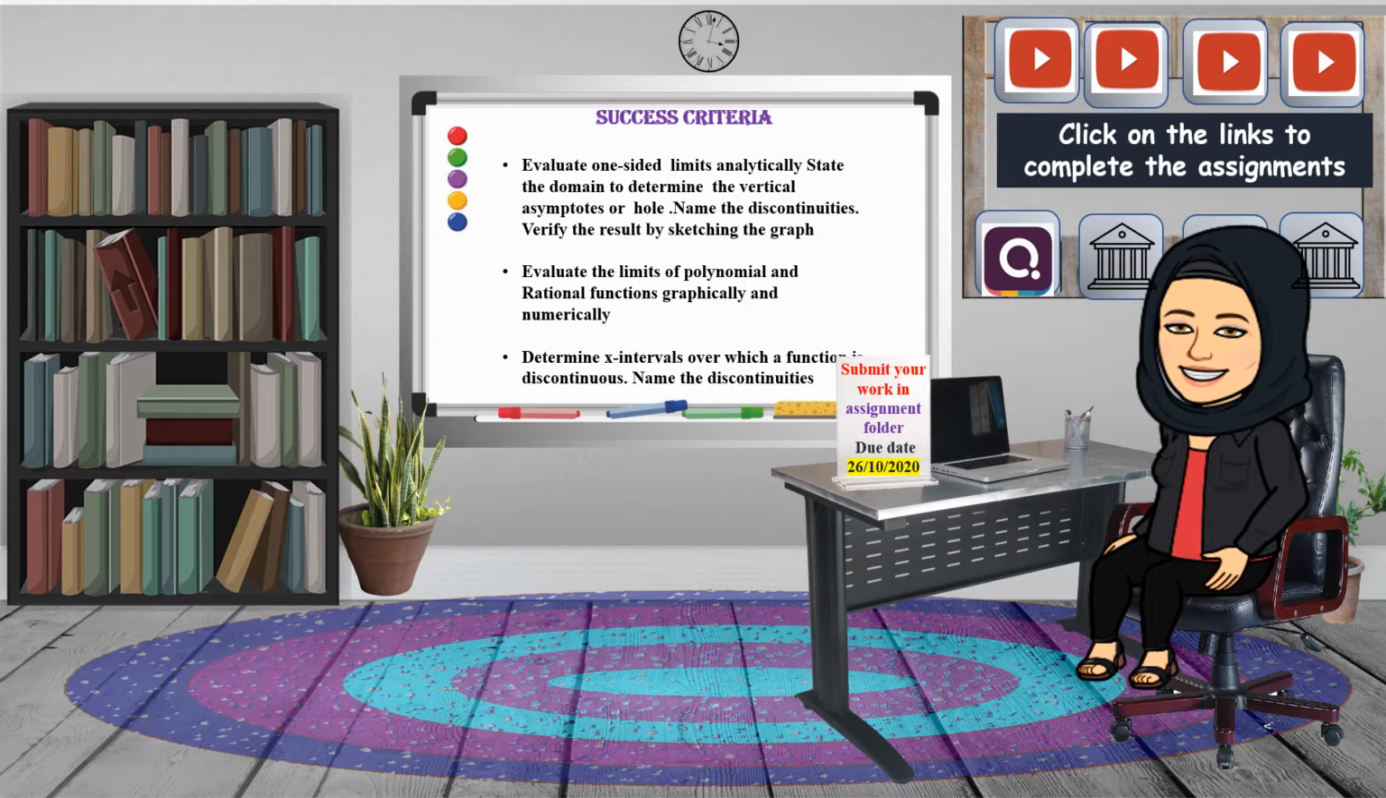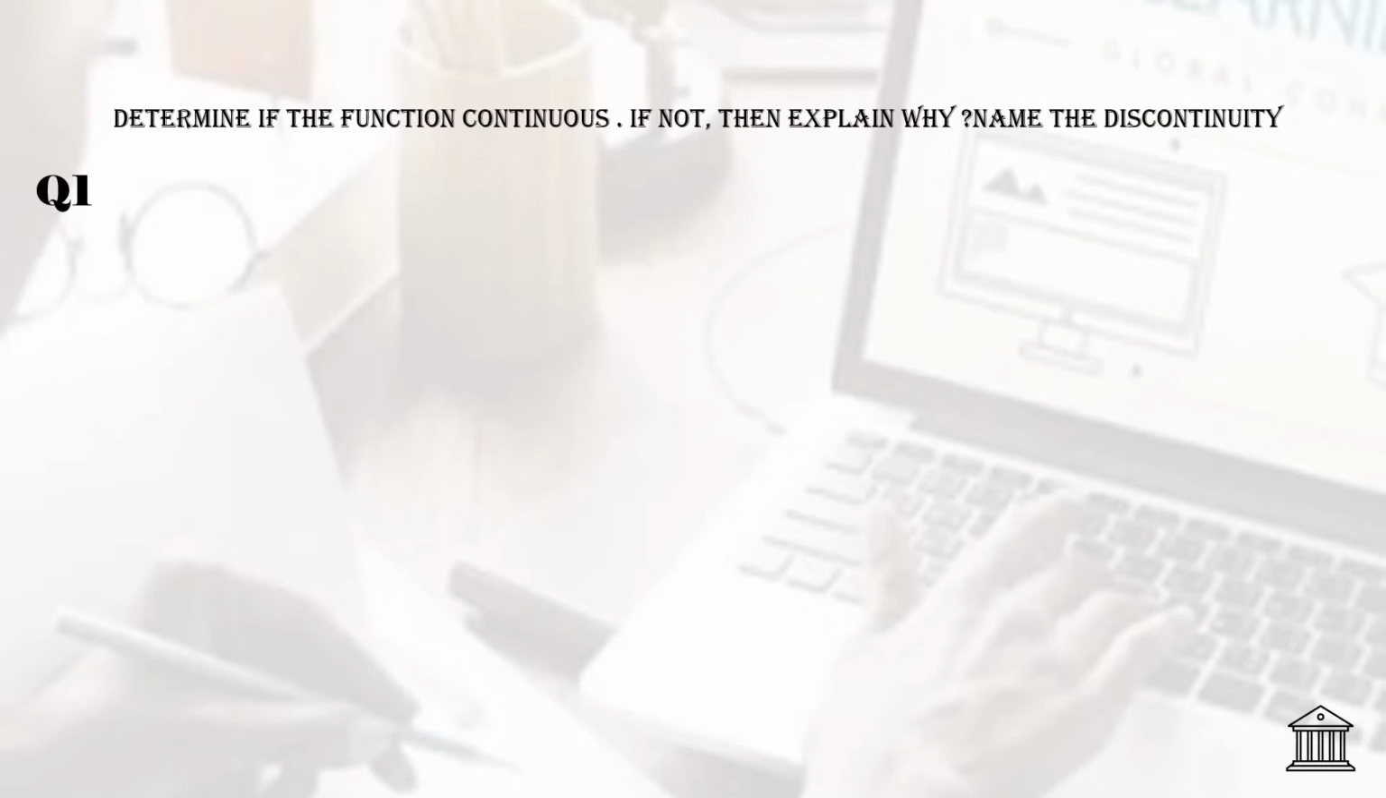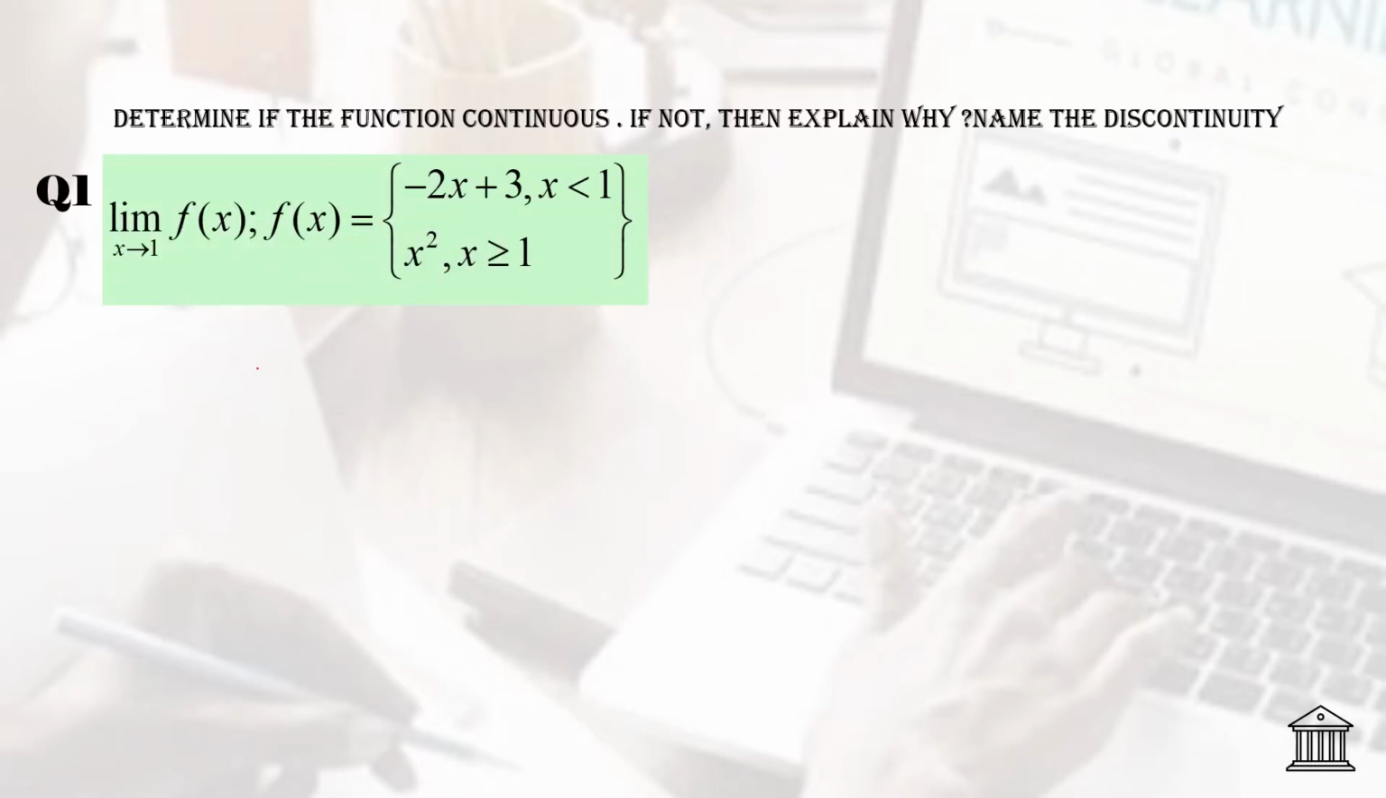Let's solve some of the questions which are given on the same slide. So let's see how to determine if the function is continuous or not, and if it is not, then give the reasons of the discontinuity and also name the type. So in front of you there is a question of piecewise function. It contains an equation negative 2x plus 3 when x is less than 1, whereas when x is greater or equal to 1, the function is equals to x squared.